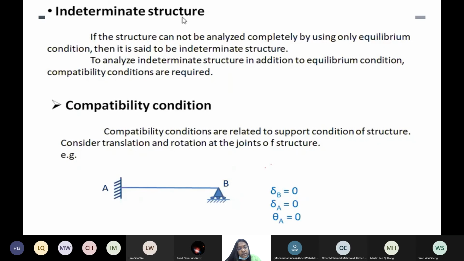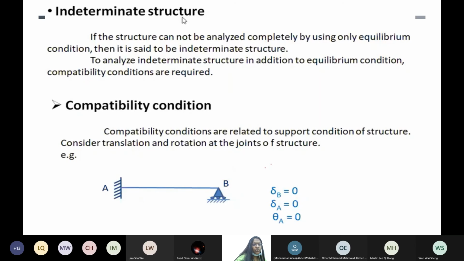For this, you can check with these 3 equations: sigma A equal to 0, sigma B equal to 0, and delta. Delta is deflection. Deflection at B should be 0, and deflection at A should be 0. Deflection means displacement. When there is loading, the member will get shifted, right? That is called displacement. And then theta, the angle produced. I repeat, can you see, right? But my diagram is going somewhere.